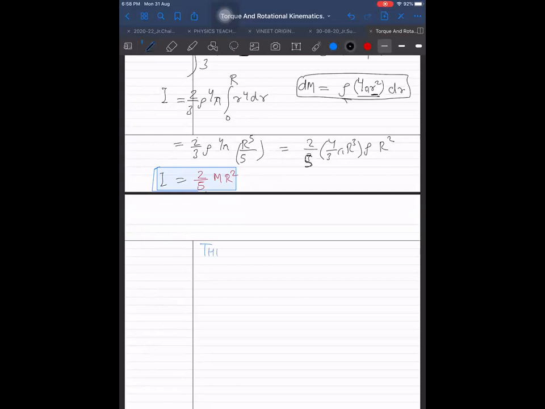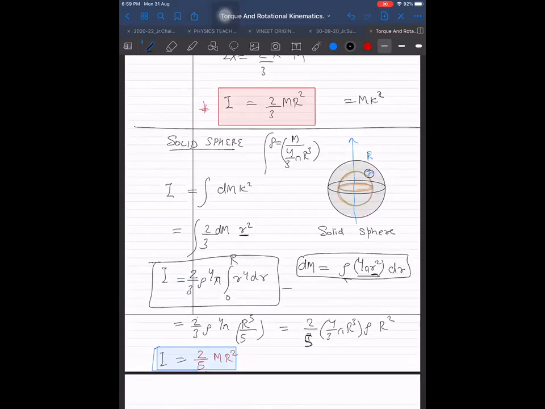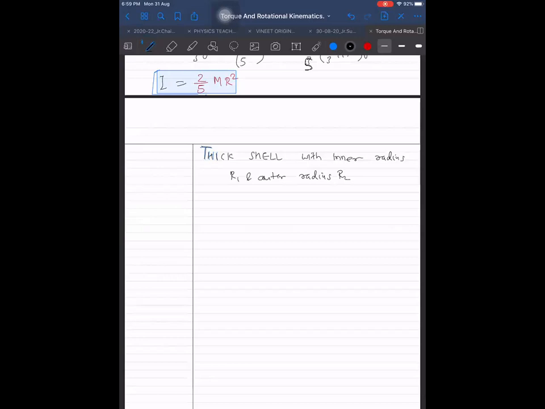Thick shell with inner radius R1 and outer radius R2. Just in our equation itself, we will just change the limits. And one more thing, rho will not be m upon 4 by 3 pi r cube in that case. In that case, first of all, rho will become m upon 4 by 3 into pi into R2 cube minus R1 cube. This is one change.